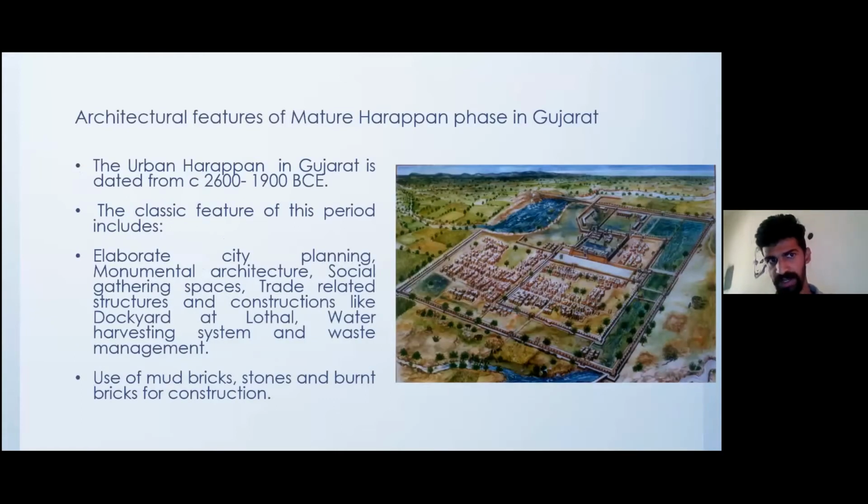When it comes to the architectural features of the mature Harappan phase in Gujarat, it is identified with elaborate city planning, monumental architecture, social gathering spaces, trade-related structures, and constructions like the dockyard at Lothal, water harvesting systems, and waste management. They used mud bricks, stones, and burnt bricks for construction in most of the sites.